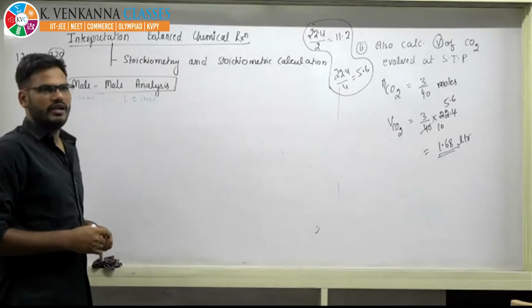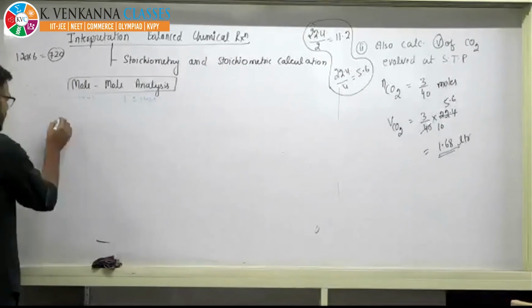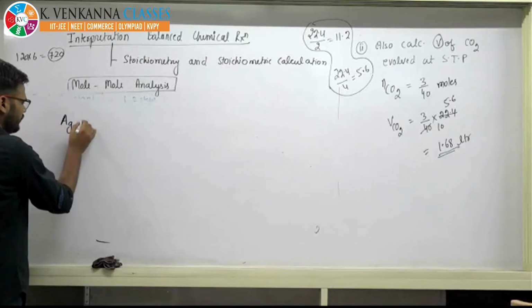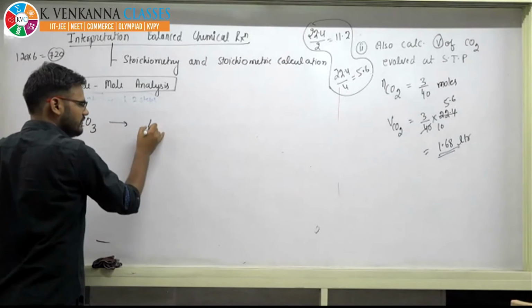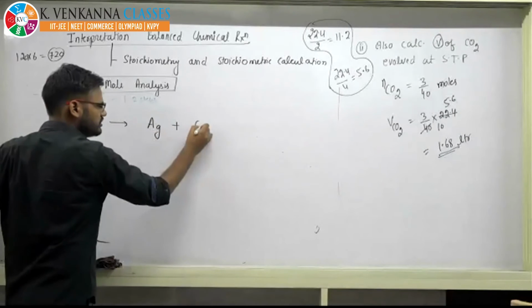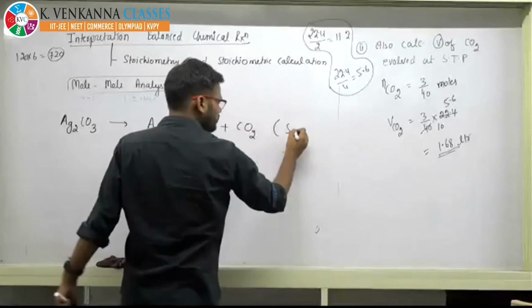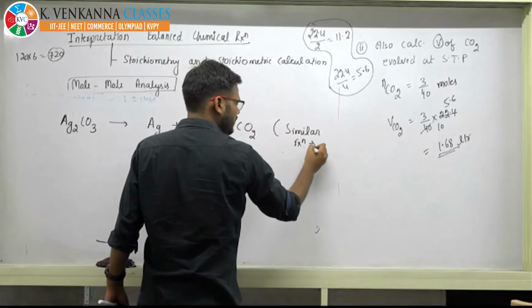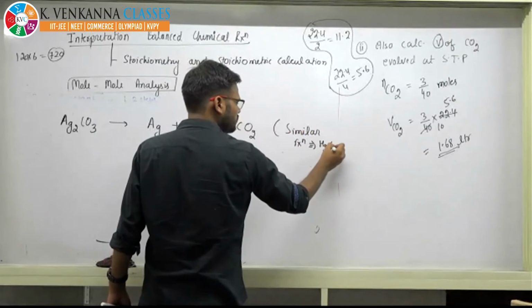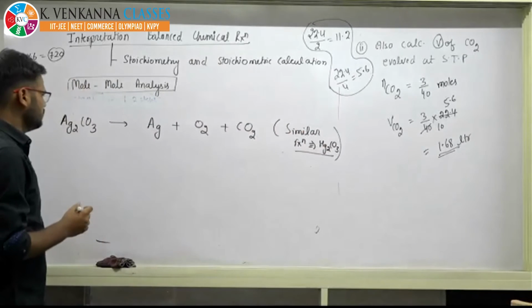I have already told you that if you heat any carbonate, it will provide CO2. But there are certain other carbonates like Ag carbonate. If you heat it, it provides oxide, but it is not stable and it breaks into metal and oxygen. Similar reaction in Hg. So I am also telling you, inorganic. Similar reaction for Hg2 carbonate.